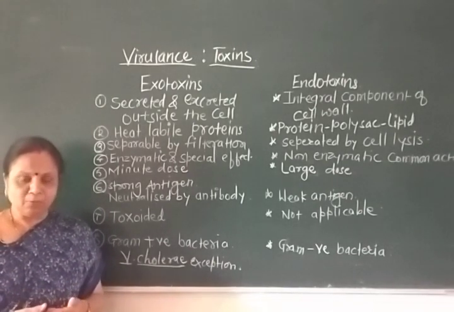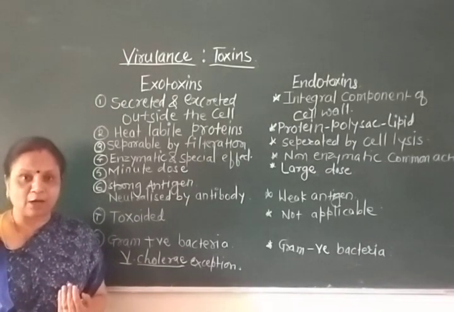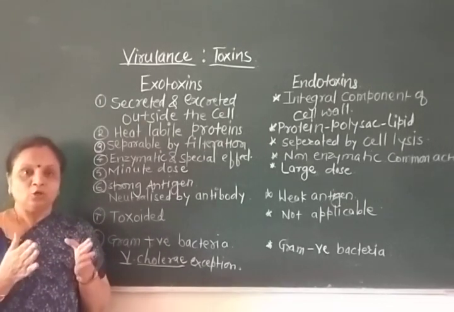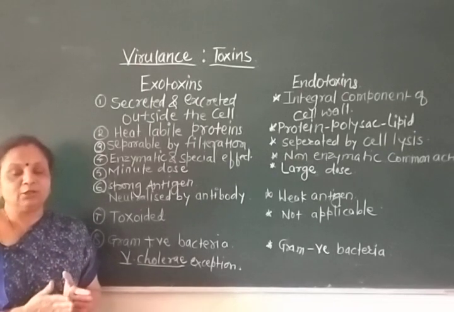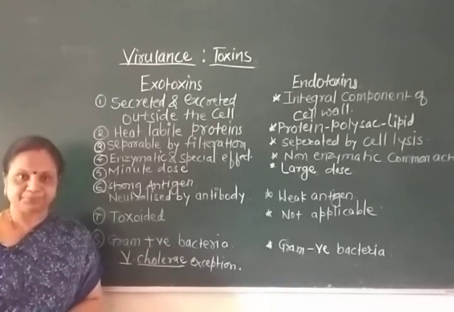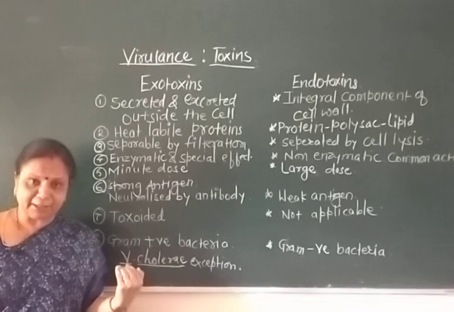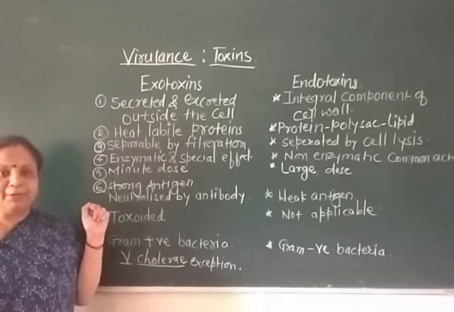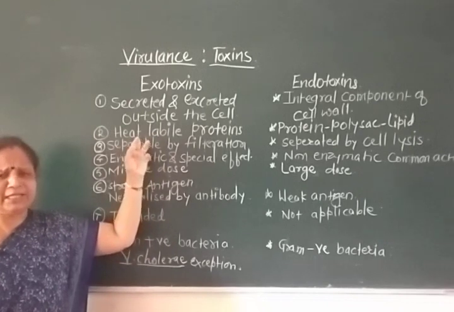In the medium where we cultivate the bacteria, exotoxins will be secreted inside and excreted outside. And in the body of the host where the pathogen is multiplying, the toxin will be excreted outside and will give all the typical clinical symptoms. So the very first thing about exotoxin is that it is secreted inside and excreted outside the cell. Chemically, exotoxins are proteins, and these proteins are heat labile, heat sensitive.